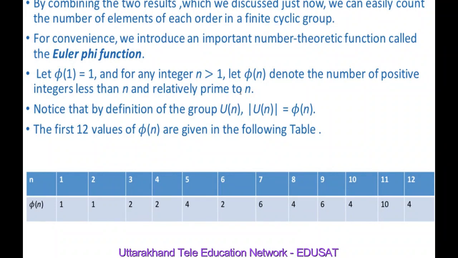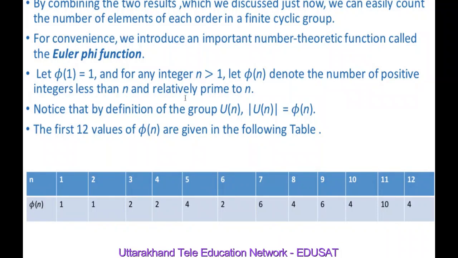So we call it the Euler-Phi function. Again, I want to repeat the definition. Phi is the Euler-Phi function if phi of 1 is equal to 1, and phi of n is equal to the number of positive integers less than n and relatively prime to n if n is greater than 1.